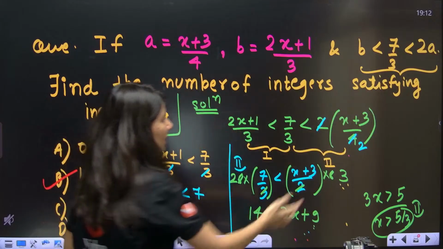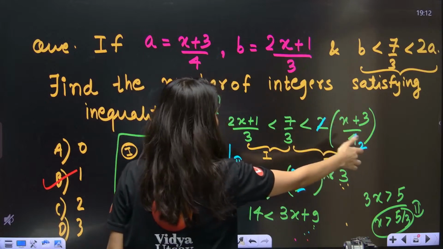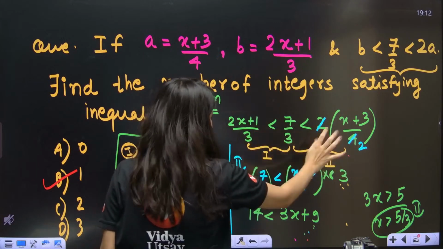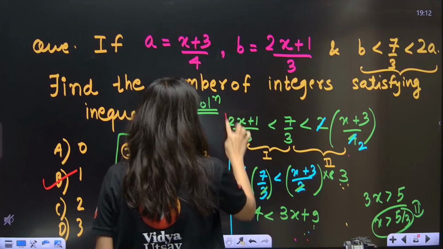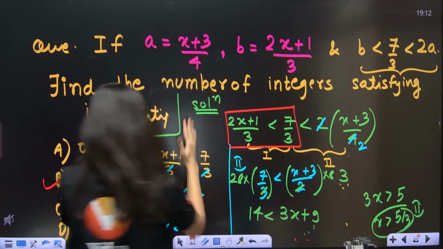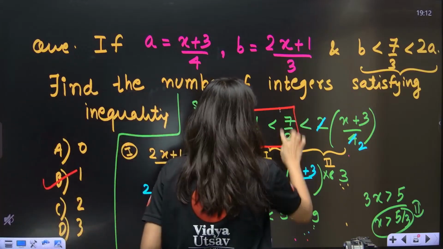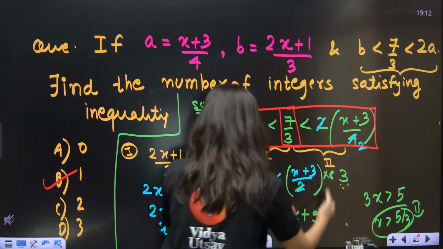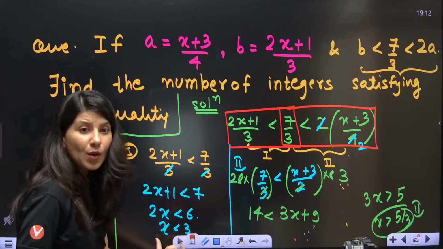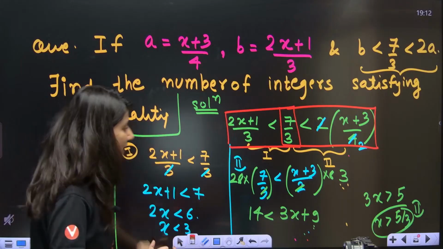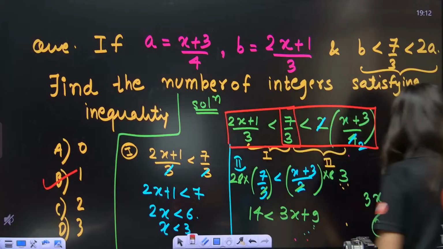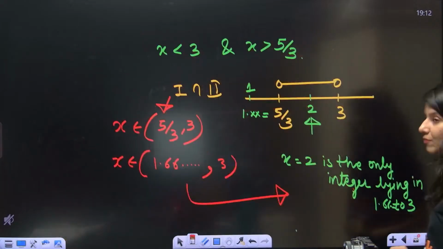Now what you can do is just cancel the terms. This is the way I have cancelled. This is your first inequality, which we have solved right here. The second inequality is this, which we have solved right here. First inequality gives me x less than 3. Second inequality gives me x greater than 5 by 3.